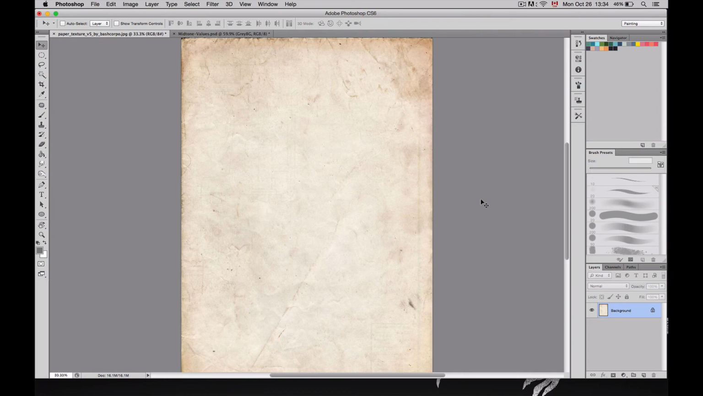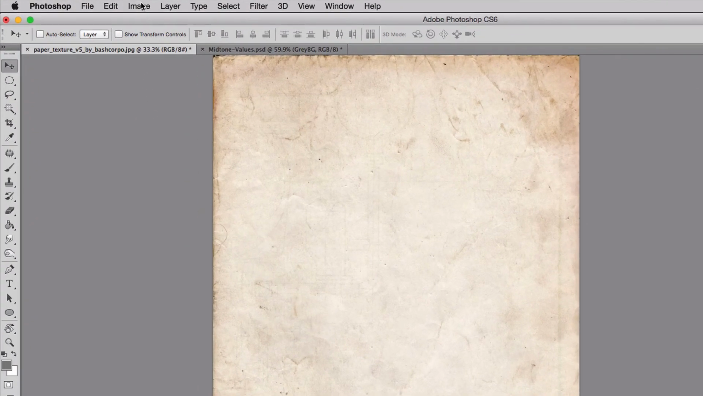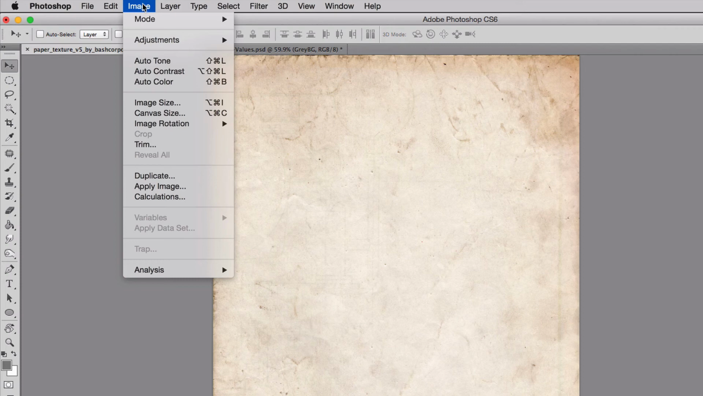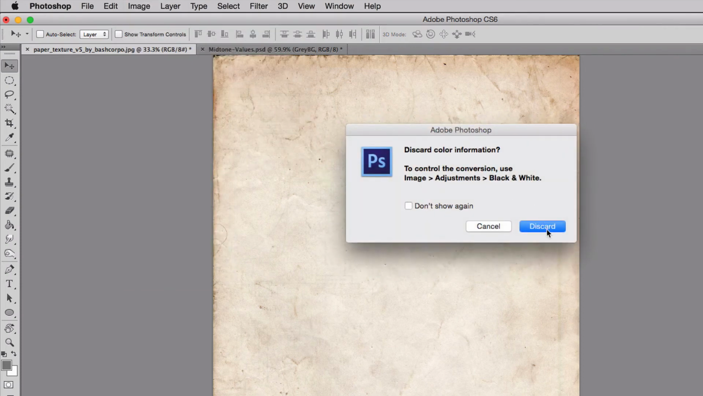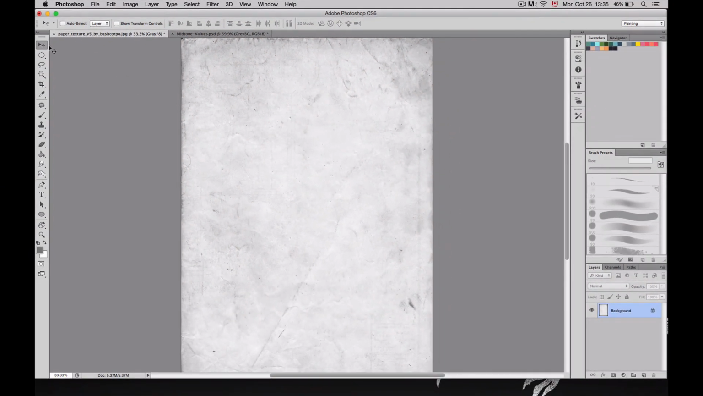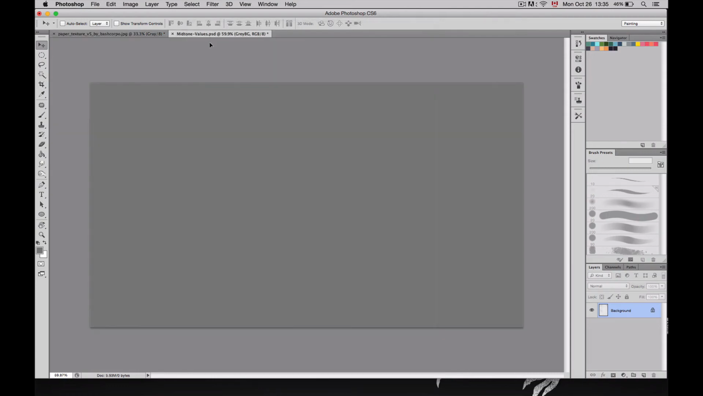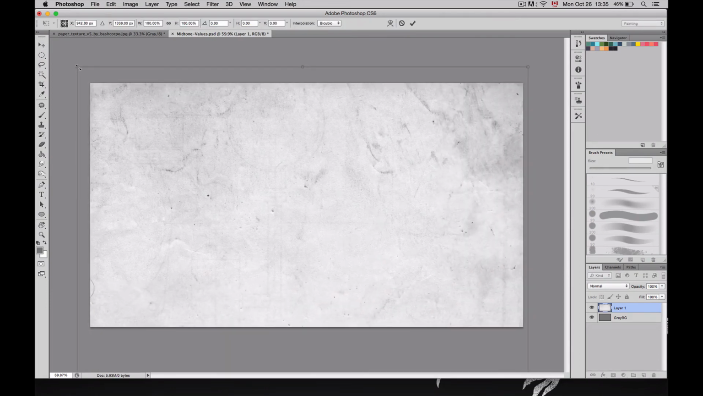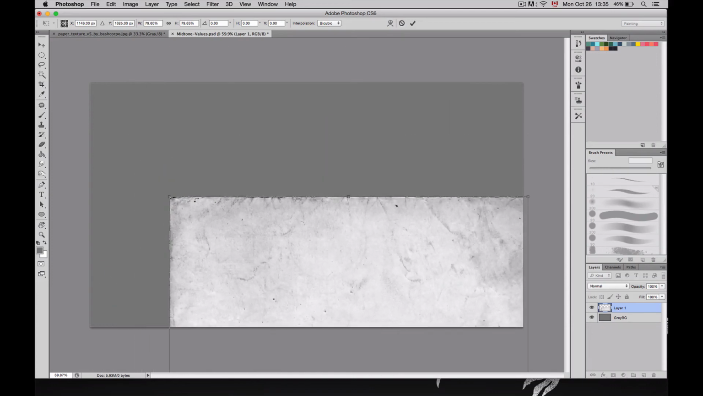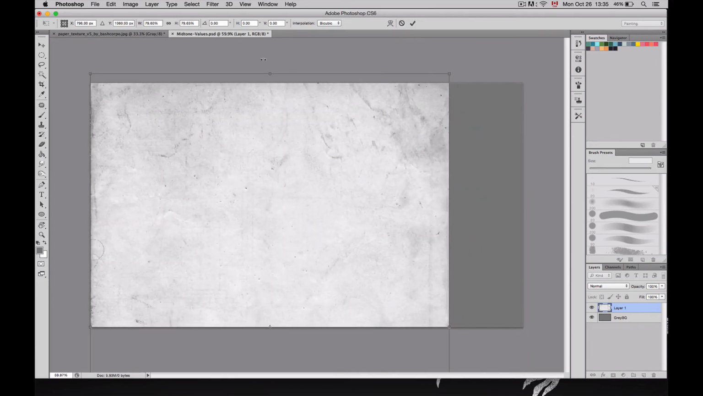It is always easier to start in black and white, so the first thing we're going to do is change this to grayscale by going under Image, then Mode, Grayscale. Simply click Discard. Using your move tool, you can simply click and drag it onto your canvas. From here, press Command T on a Mac or Control T on a PC. And by holding Shift, you can change the size of it, keeping it proportional.